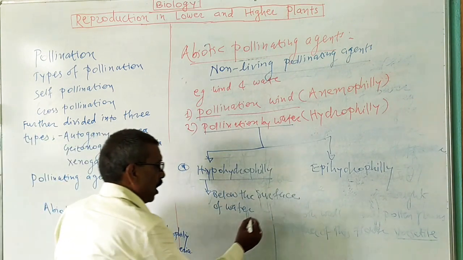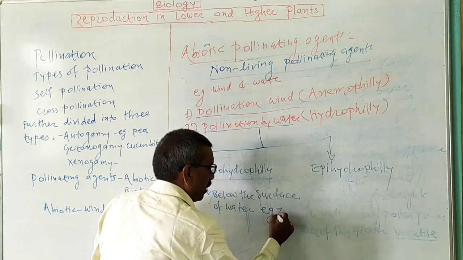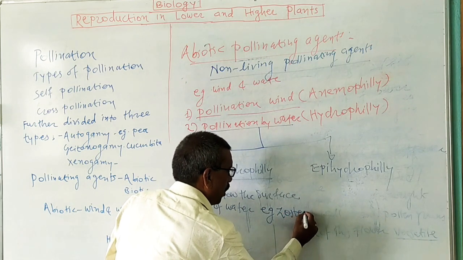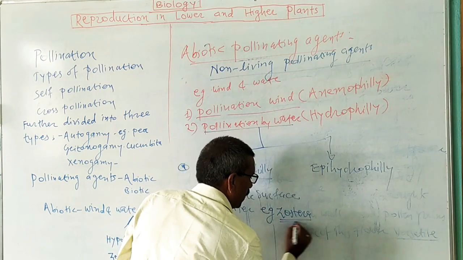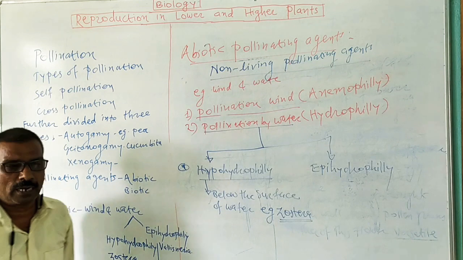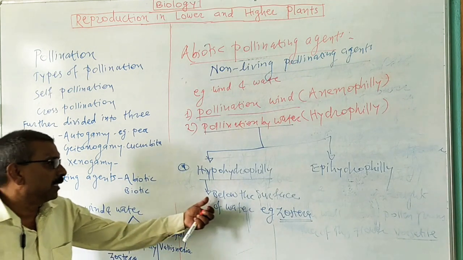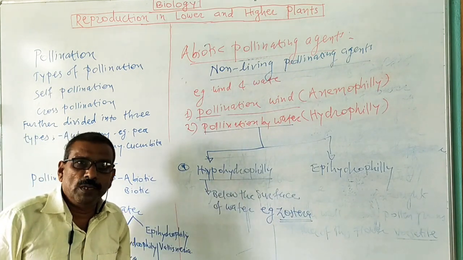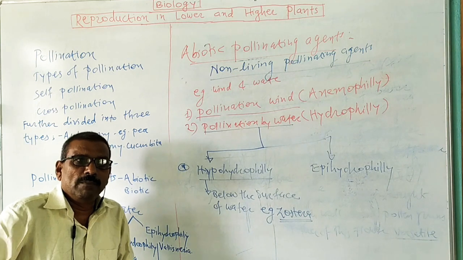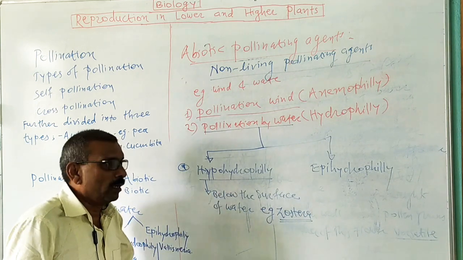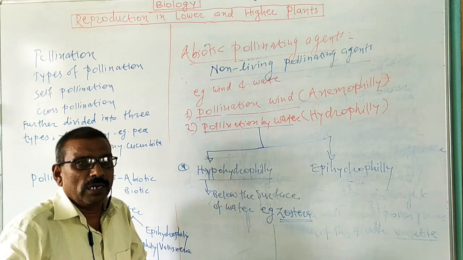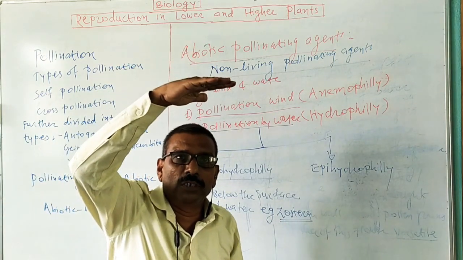An example of hypohydrophily is Zostera, an aquatic plant. Now in case of hypohydrophily, the stigma of this flower